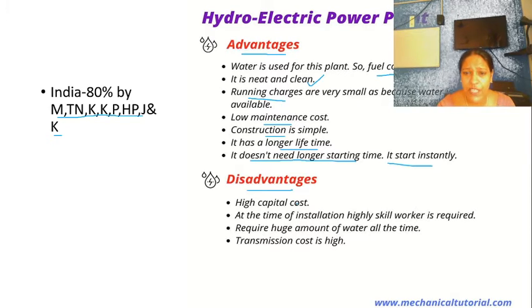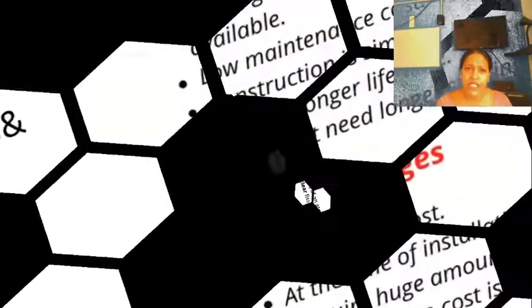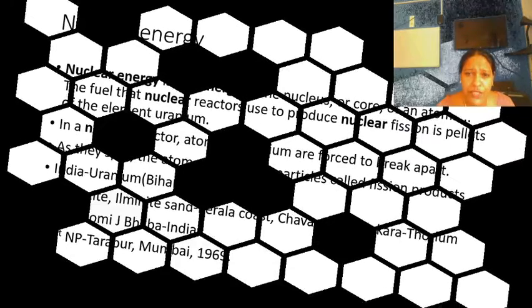But we have something while constructing this. There is a high capital cost, and also during the installation time we have to go for skilled workers. There we have to spend a lot of expenditure. So a huge amount of water is required for producing this hydropower. The transmission cost is also very high. Labor cost is also very high. See, these are some of the disadvantages.